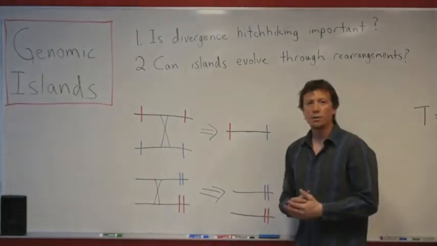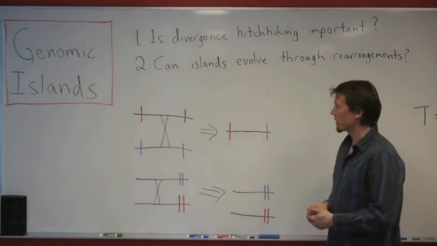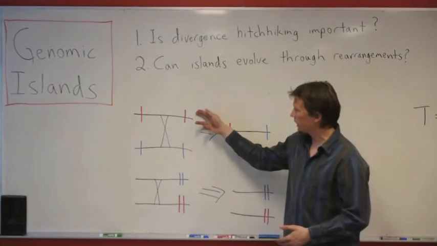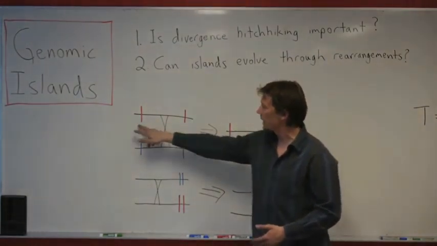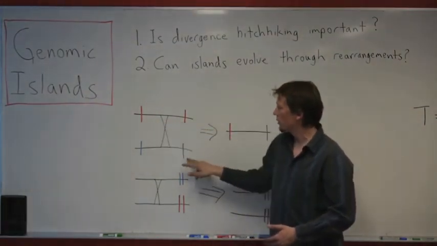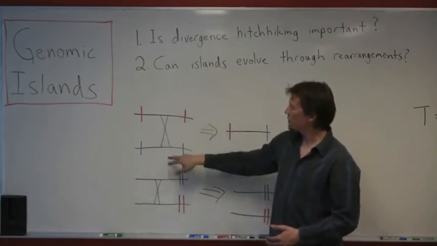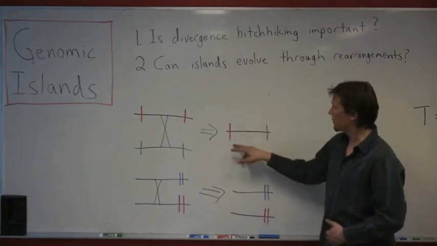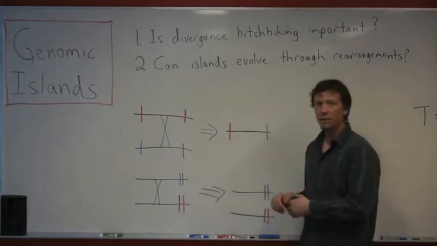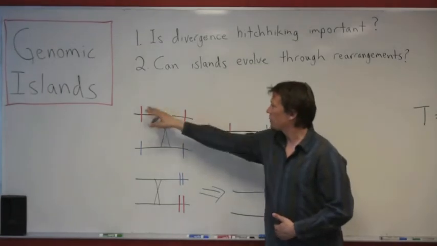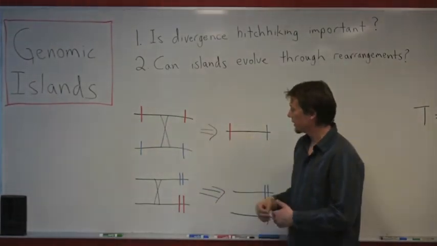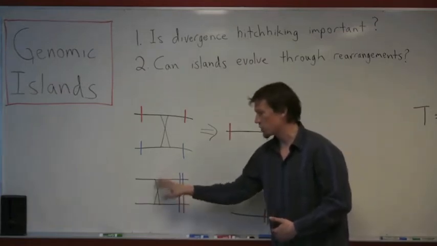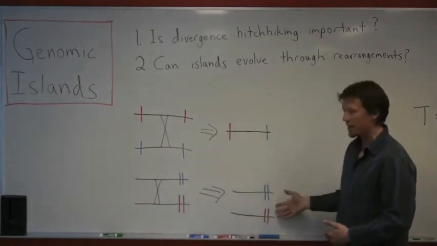Now, the general reason for looking at this is that there's an effect of recombination on local adaptation. And if we conceptualize local adaptation as occurring with chromosomes and locally adapted alleles, so either two red or two blue alleles, if there's a crossover between these alleles on the same chromosome, we get a mixed up gamete that will have a red and a blue allele. This will break up this locally adapted complex, this combination of two good alleles. Whereas if we have loci that are tightly linked on the chromosome, recombination won't tend to break them up as easily, and we'll maintain this combination.